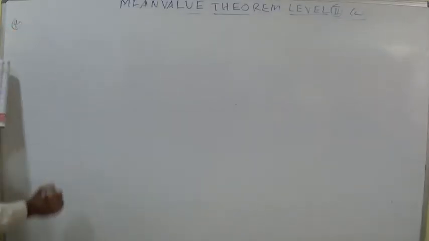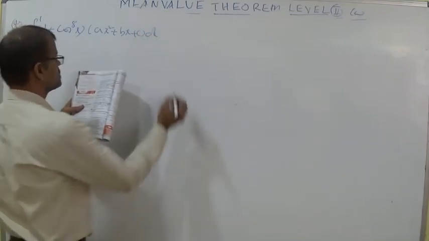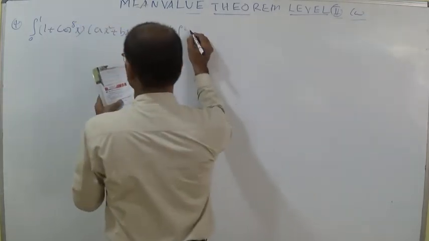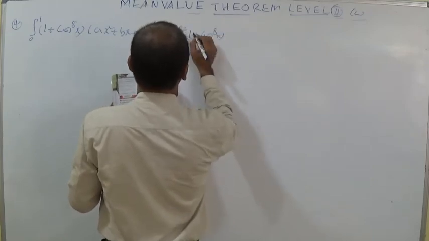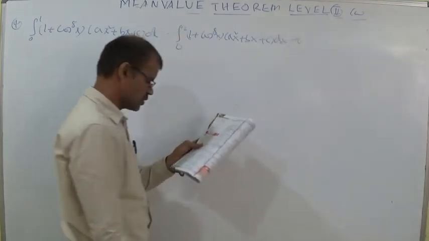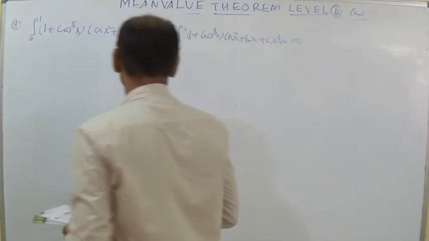Let us discuss the fourth question in level 2 class work. If a, b, c are non-zero real numbers such that the integral from 0 to 1 of 1 plus cos power 8x into ax square plus bx plus c dx is equal to the integral from 0 to 2 of 1 plus cos power 8x into ax square plus bx plus c dx, which is also given as 0, then ax square plus bx plus c will have, according to the options, you will calculate.